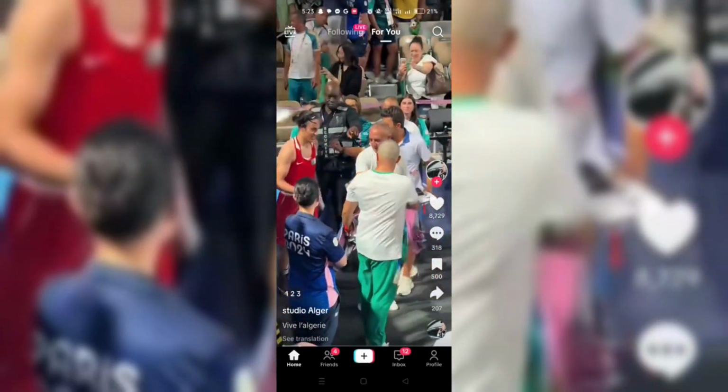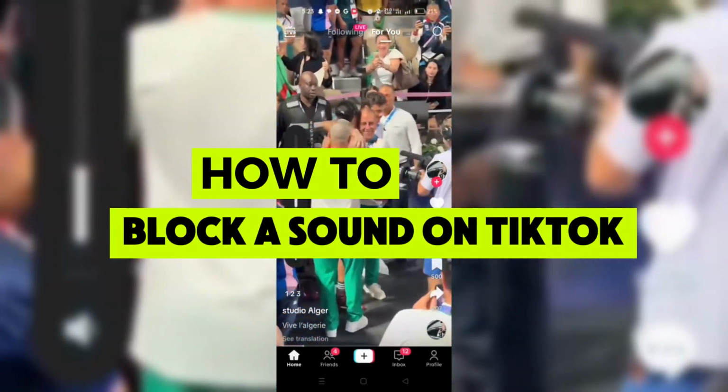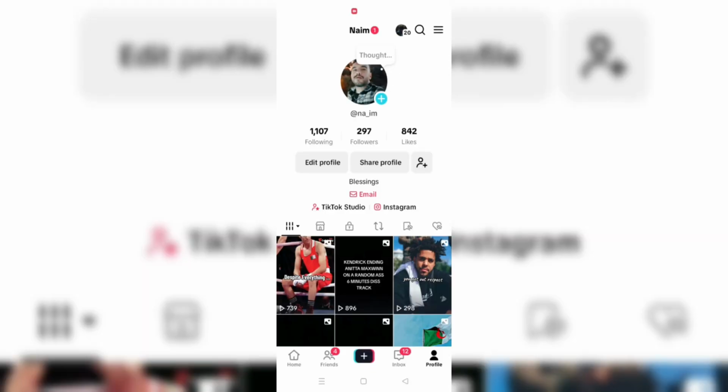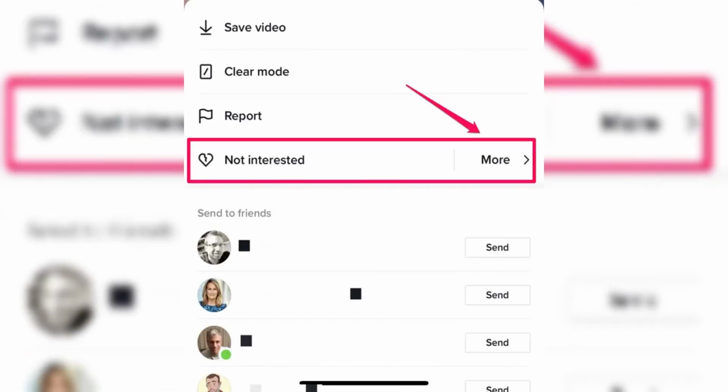Hello, in this quick tutorial I am going to show you how to block a sound on TikTok to stop it from reappearing in your feed. Firstly, press and hold the video that features the sound you want to block, on TikTok of course.